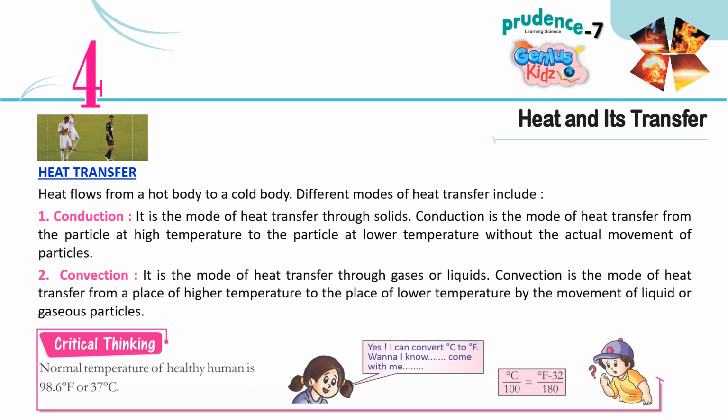Critical thinking. The normal temperature of a healthy human is 98.6 degrees Fahrenheit or 37 degrees Celsius.